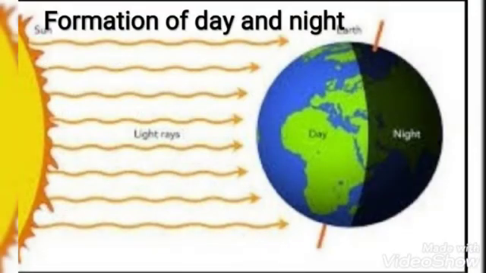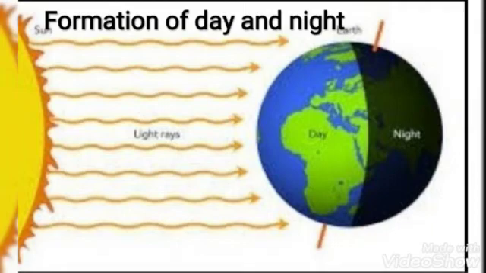Formation of day and night. During the day, the sun shines and the night is dark due to the absence of sunlight. Let us understand how day and night happen. The sun is the source of bright light that lights up the earth during the day. The earth is rotating or spinning like a top at a fixed speed. It takes 24 hours to complete one rotation or spin.